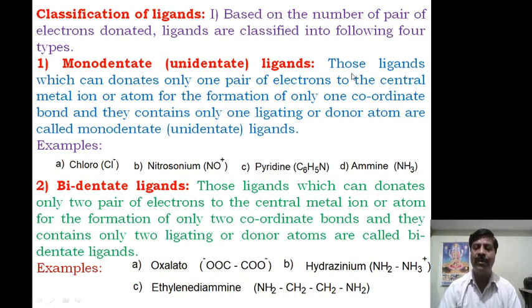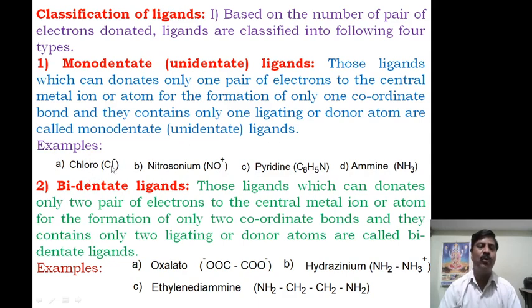Therefore, those ligands which can donate only one pair of electrons to the central metal atom or ion for the formation of only one coordinate bond, and contain only one ligating atom or donor atom, are called monodentate ligands, also called unidentate ligands.